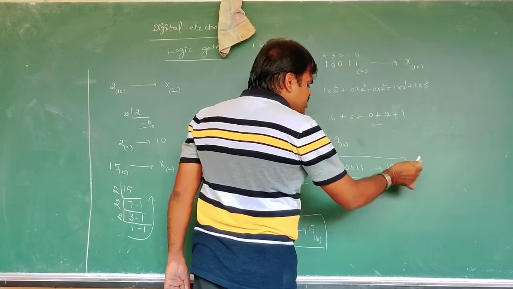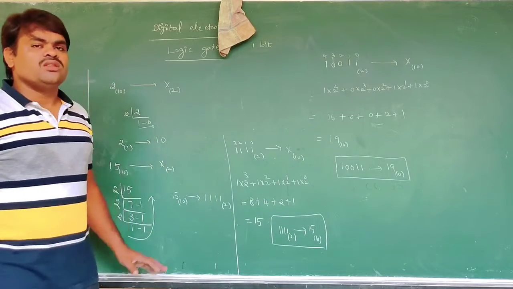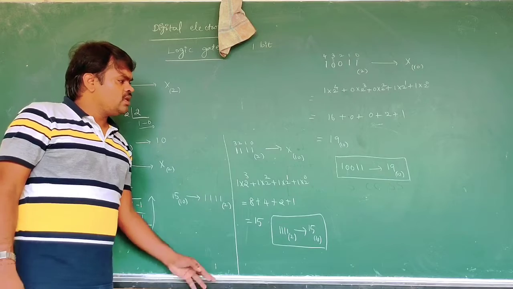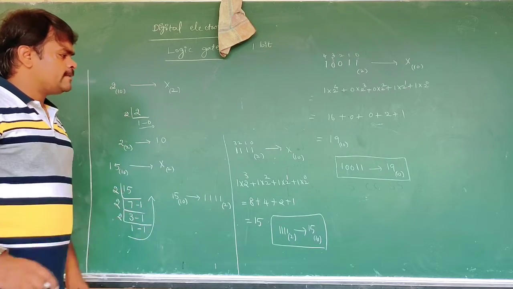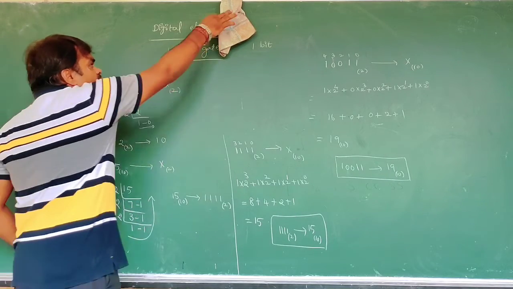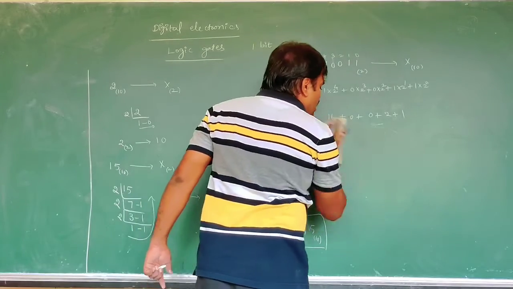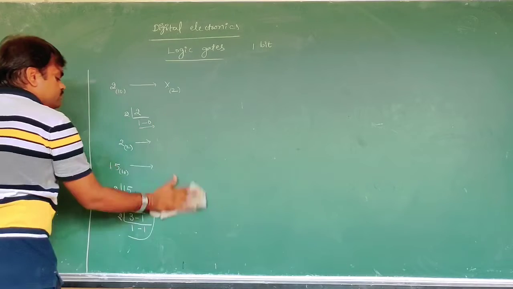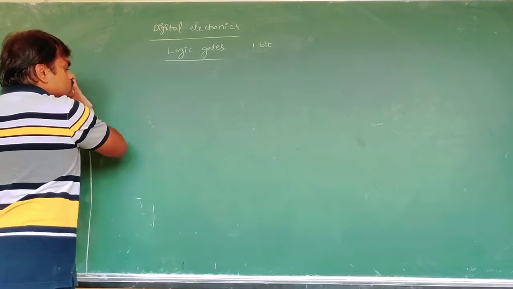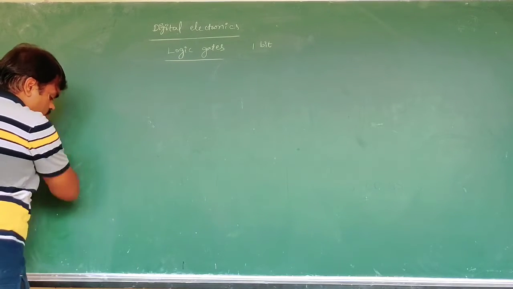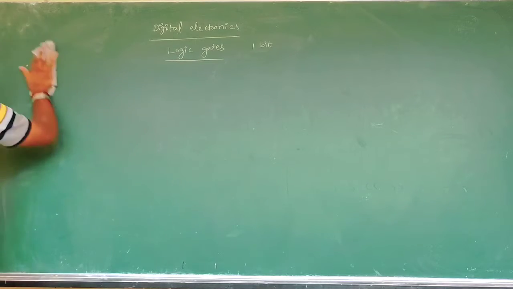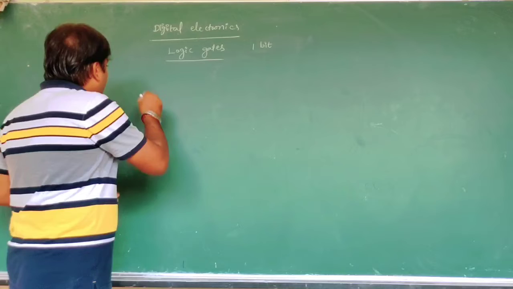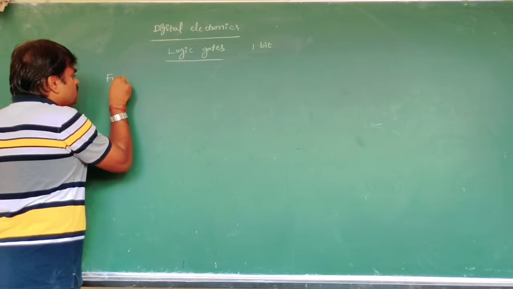Now, using this conversion, binary to decimal and decimal to binary, we are going to the next topic, logic operations. Now, the fundamental operations of Boolean algebra.